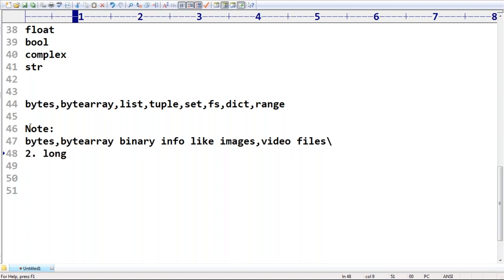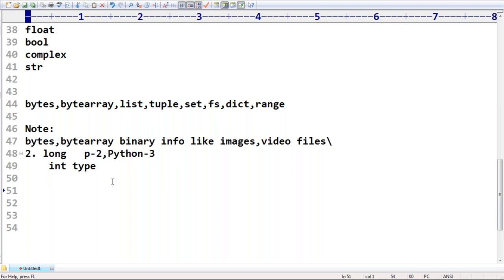Next, the second point, long data type. Does Python contain a long data type or not? The answer is no by default, because it is available only in Python 2, but not in Python 3. Python 3 doesn't contain any long data type. Even long values we have to represent by using int type only.